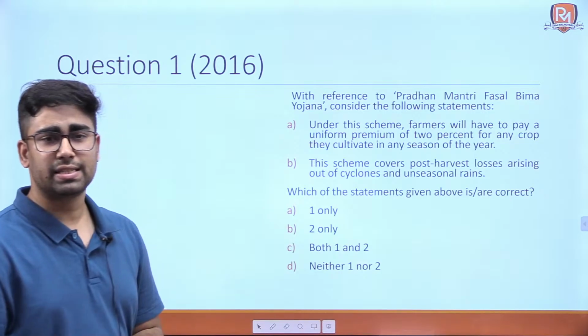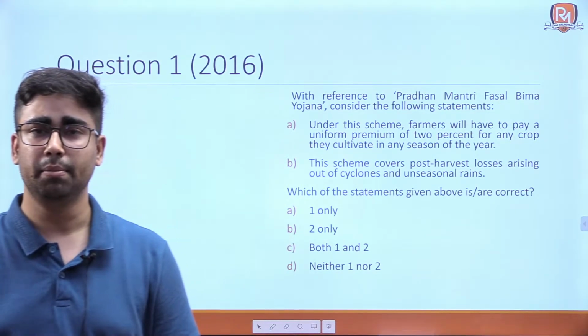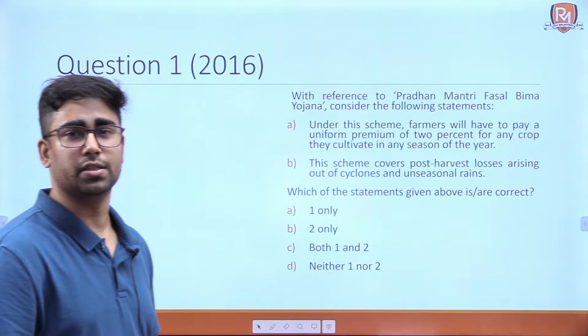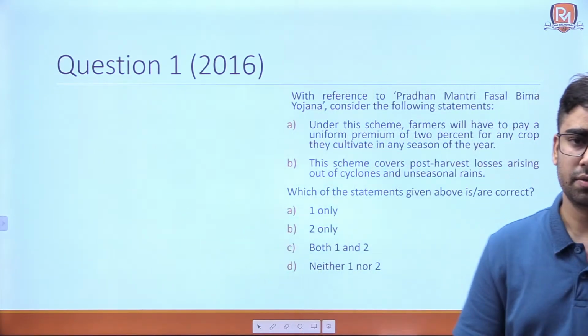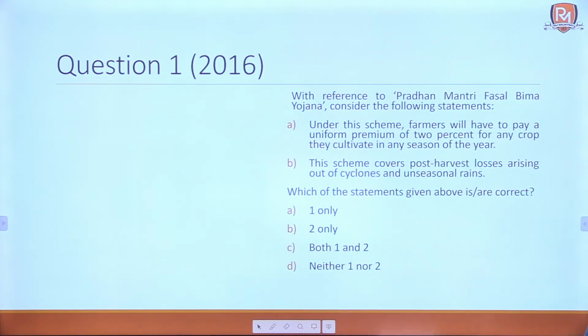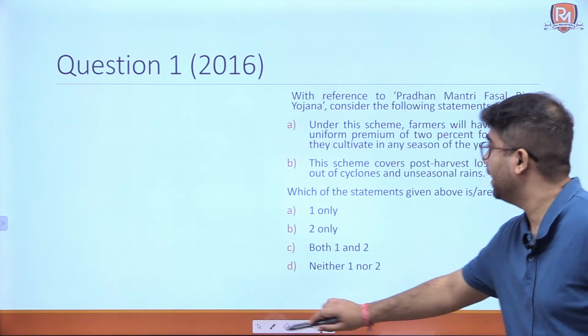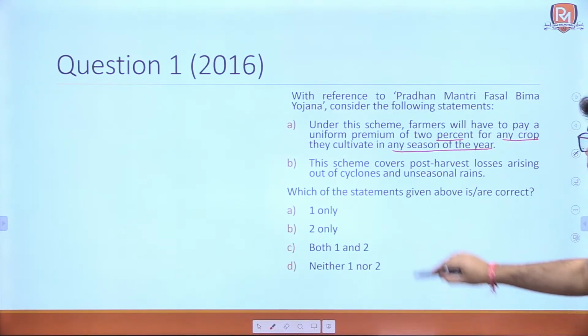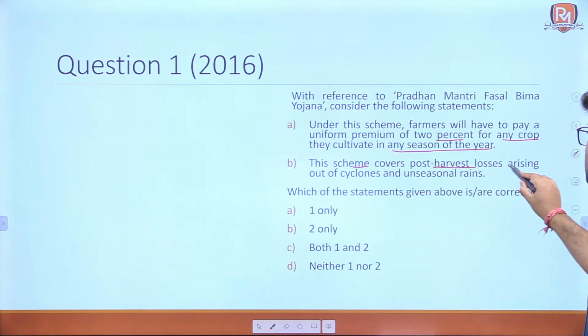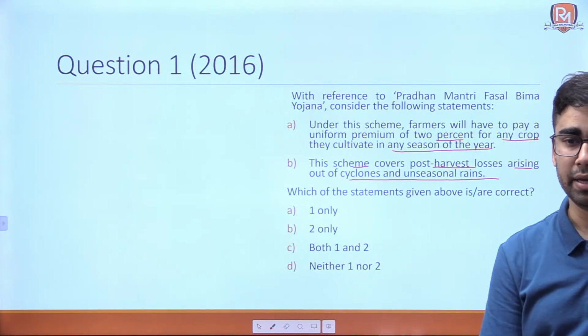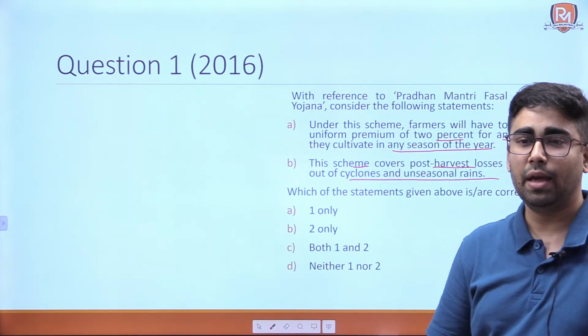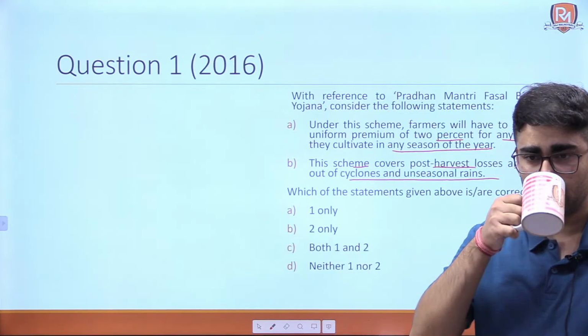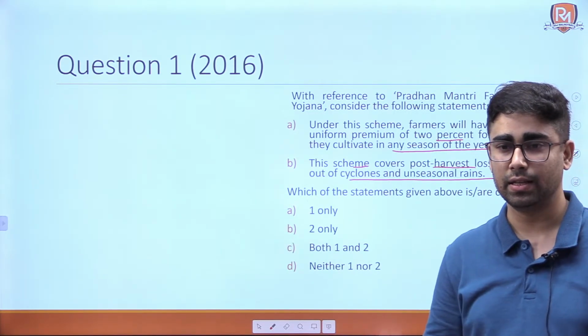Okay. Now we will see a question that is related to this scheme. I want you all to attempt this question and answer, please. Please answer in the chat box. The question is, with reference to Pradhan Mantri Fasal Bima Yojana, consider the following statements. Under this scheme, farmers will have to pay a uniform premium of 2% for any crop they cultivate in any season of the year. The second is, this scheme covers post-harvest losses arising out of cyclones and unseasonal rains. Now, tell me, what is the answer to this question? It came in 2016 prelims. Please answer in the chat box.